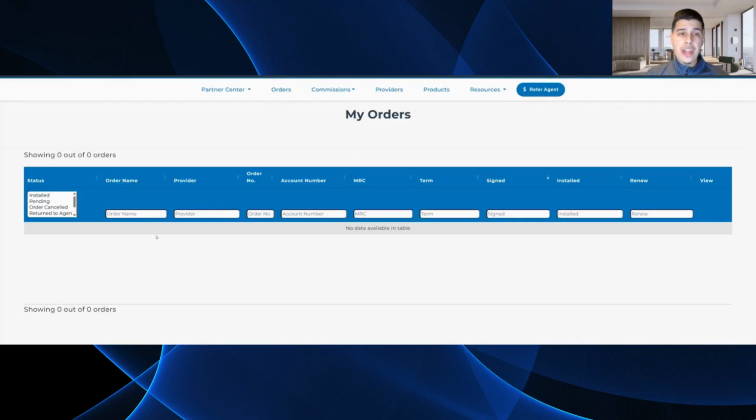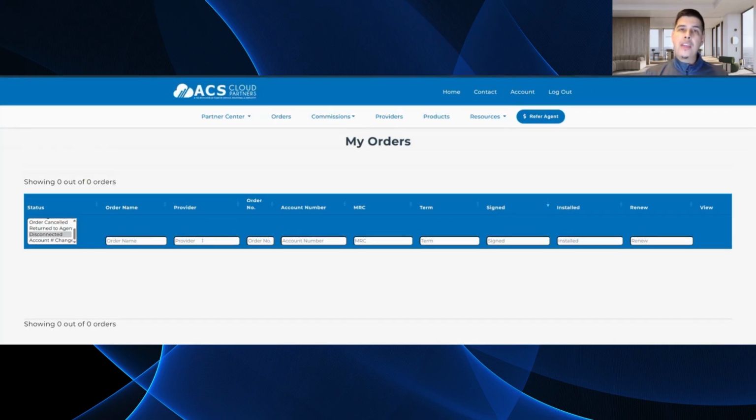You're going to see the order that you've entered, the provider, account number, MRC, term signed, and then also the status, right? Is the order installed? Is it pending? Was it disconnected? So this is going to give you that transparency to know that, hey, I've submitted these deals. I can see that ACS has already aligned these deals to my company. That way, we're always congruent with what you're placing and the orders that we have in our system.